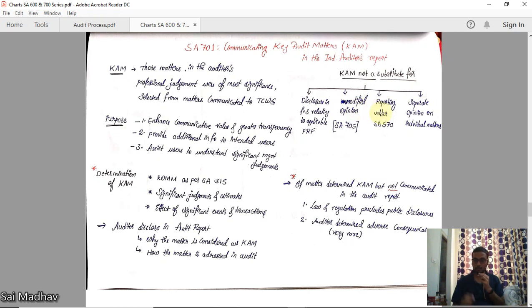Reporting under SA 570, going concern. There is a separate para for going concern. If you remember that, I have to mention it there. Separate opinion on individual matters. If some matters require a separate opinion, then you should not give it here. It is not a substitute for those things. Those are separate and this is separate.